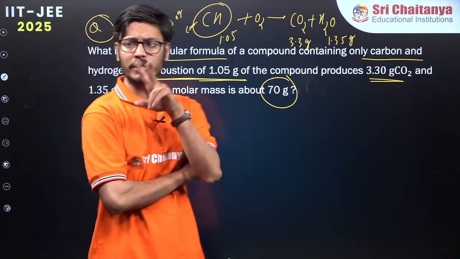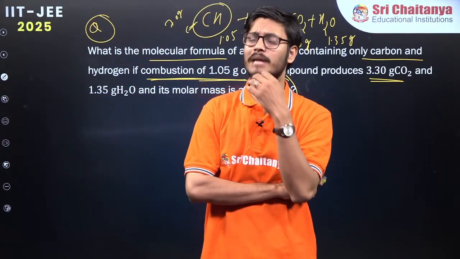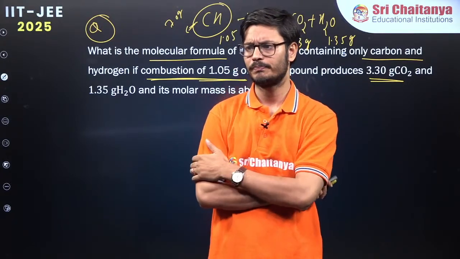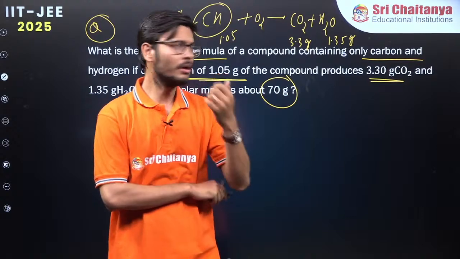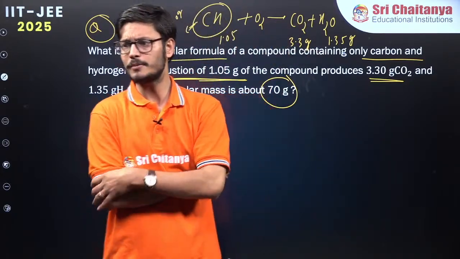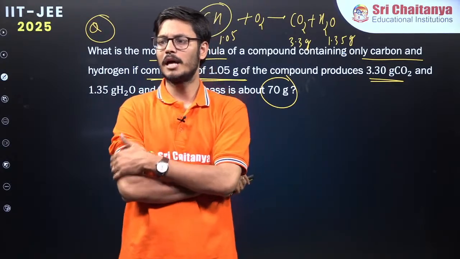So there will be 2 ways to solve it. In the first way you can find the moles, but I won't go through that process. That is a lengthy process. I'll go with a much simpler process. First you can find the mole and then you can solve the question. N is equal to molar mass by empirical mass. Yes, Naruto, yes. Molar mass by empirical mass.